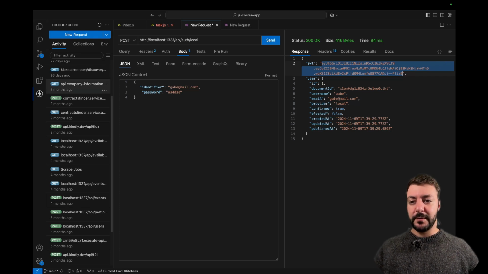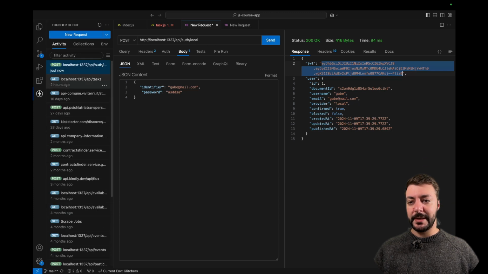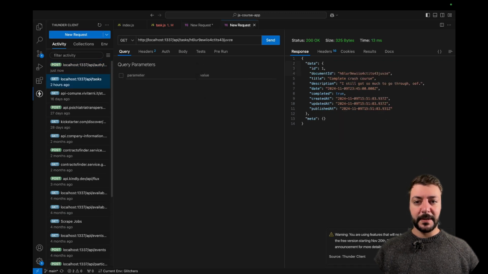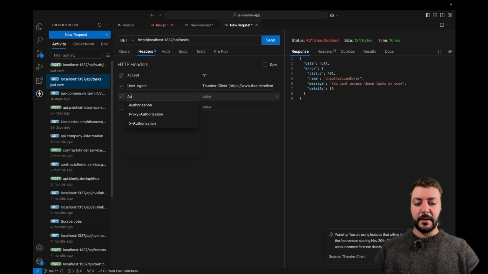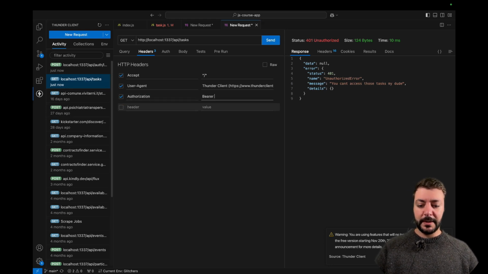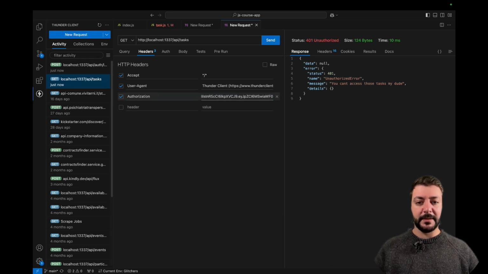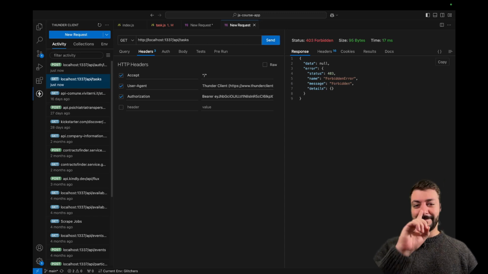So if I go in here and create a new request, and I get myself my tasks, and I send them, it says unauthorized. But if I go into my headers and I say authorization, and it's a bearer and then the token, so bearer, and I paste the JWT that I have, and I send it back, all of a sudden I'm forbidden.